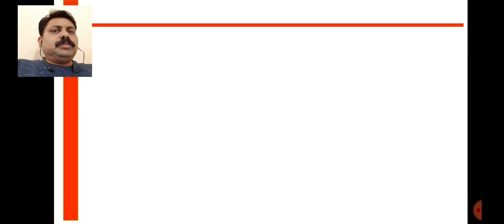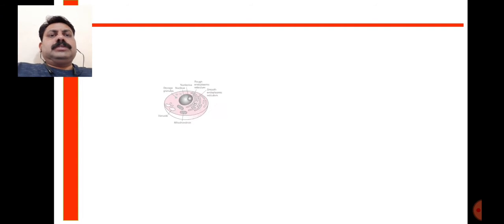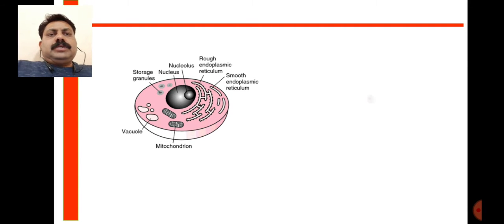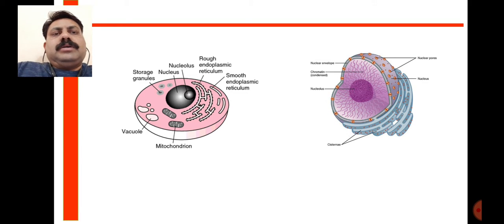With this, there is one more important organelle, which is involved in cell division, or in the process of mitosis, and this important organelle is the nucleus. The nucleus is present in the cell, and it controls the activities of the cell, as the chromosomes or DNA required for the cell division process are present in the nucleus.